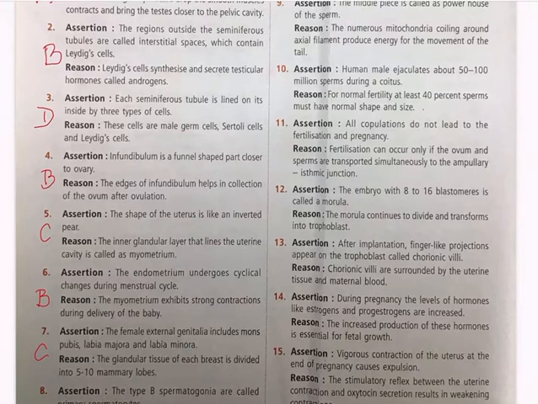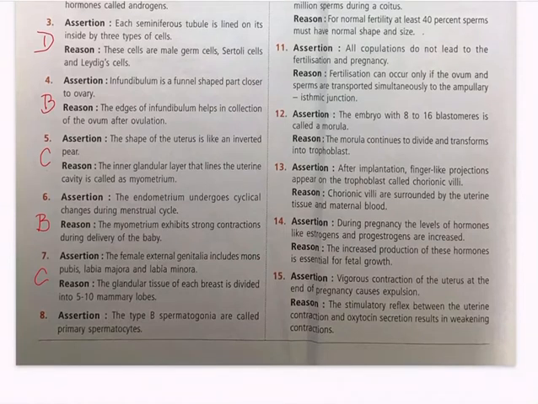Why C? The female external genitalia include mons pubis, labia majora, labia minora, hymen, and clitoris. The mammary glands are paired structures, that is breasts. They contain glandular tissue and variable amount of fat. The glandular tissue of each breast is divided into 15 to 20 mammary lobes, not 5 to 10 as stated in the reason. It is 15 to 20 mammary lobes containing clusters of cells called alveoli.